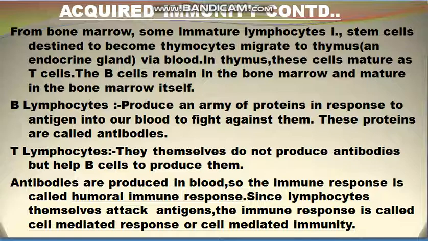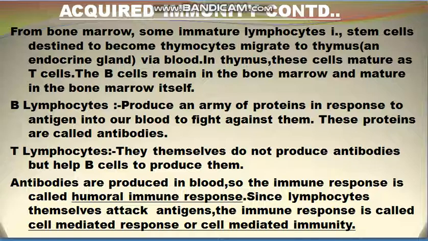And some cells remain in the bone marrow and get matured in the bone marrow itself, and they are known as the B cells. So B cells remain in the bone marrow and mature there, but T cells become thymocytes, and they mature by migrating to the thymus, which is an endocrine gland, and they migrate